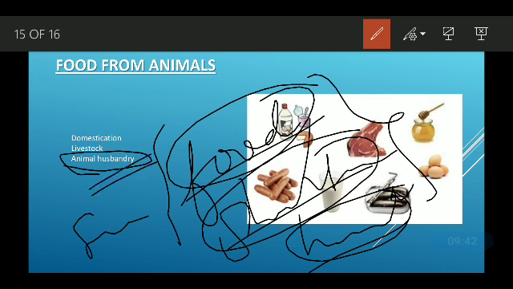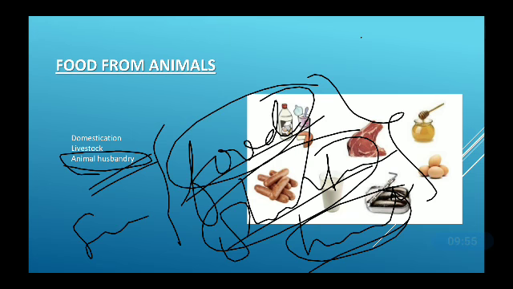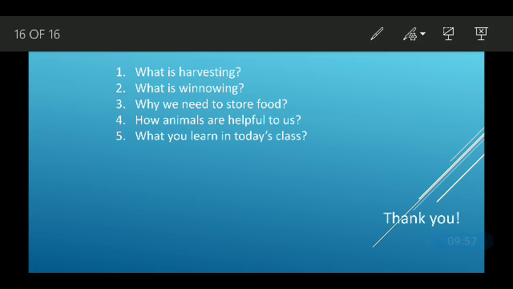So that's all for today, and here we finish the first chapter. If you have any doubt, please ask. You have some questions you can attempt here: What is harvesting? What is winnowing? Why do we need to store food? How are animals helpful to us? And what did you learn in this class? So please try to answer it.